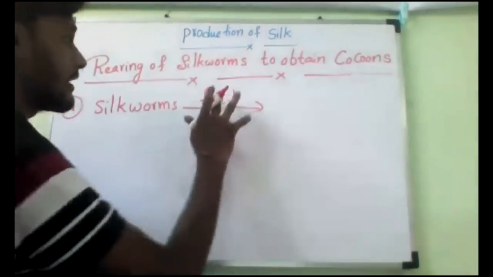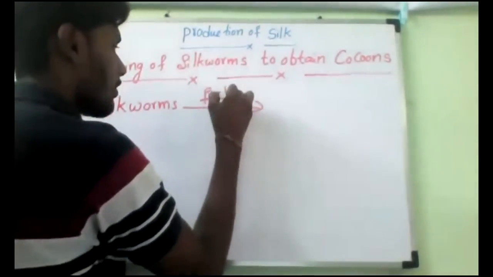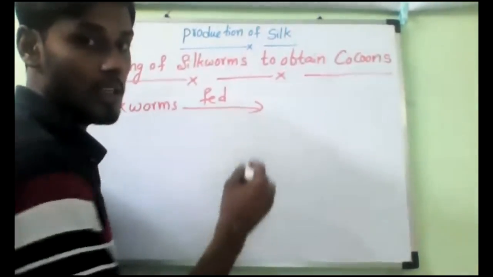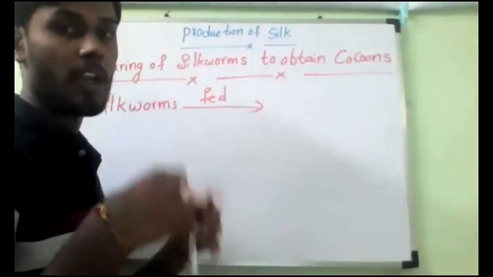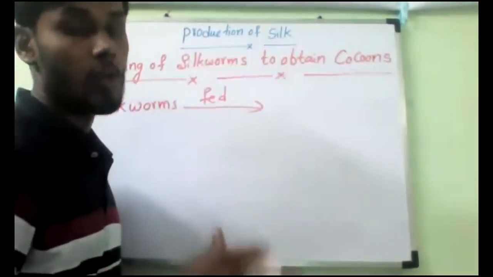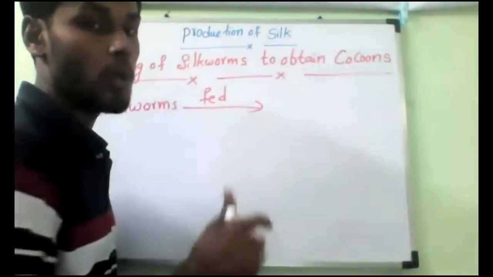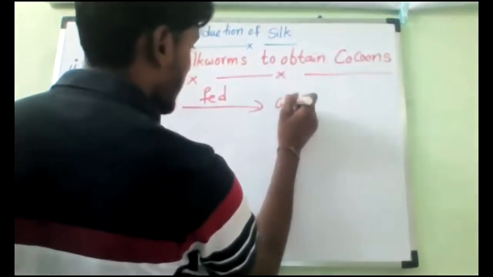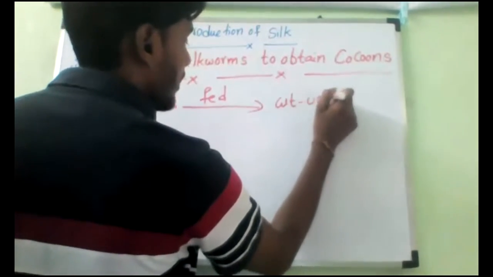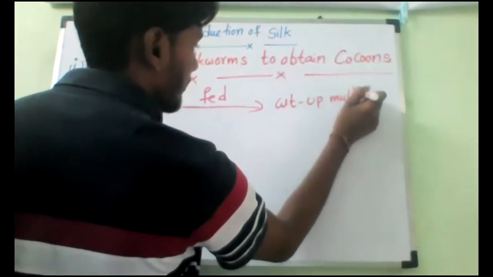You can write fed, which is past tense. Silkworms are fed with the cut up mulberry leaves. It means we cannot keep mulberry trees directly; we have to cut the mulberry leaves and keep them.